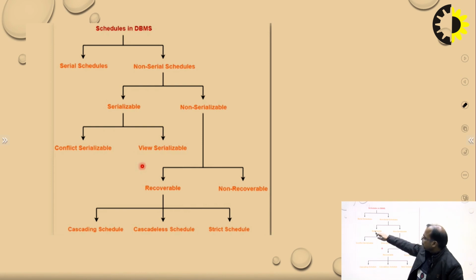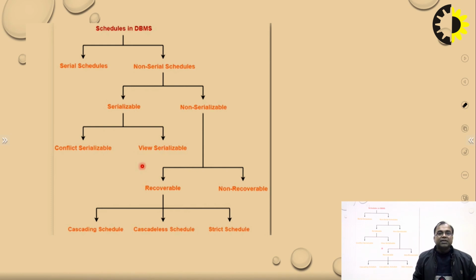Further, if we talk about the serializable schedule, we have conflict serializable and view serializable. Means in serializability, the types are conflict and view. Further, it is divided into two: conflict serializable and view serializable. And if we talk about non-serializable, then it is further divided into two categories.